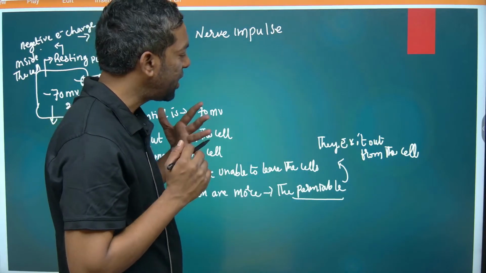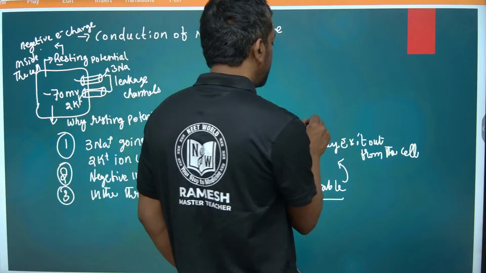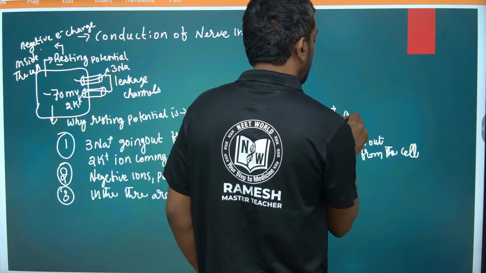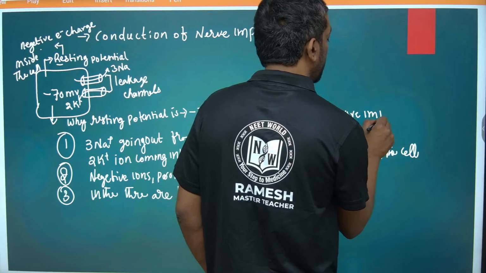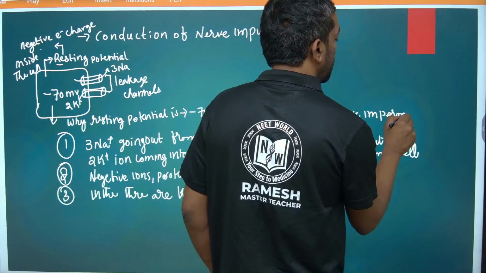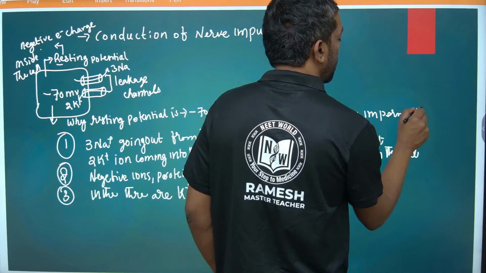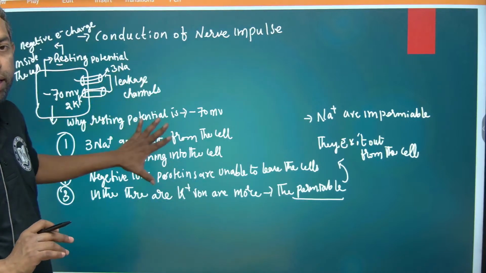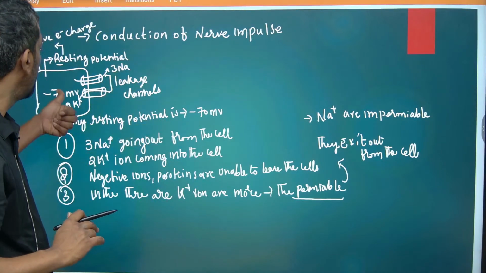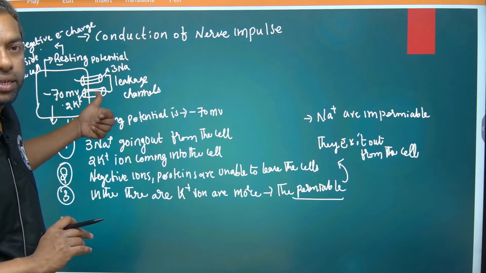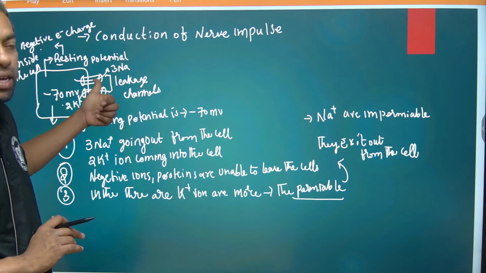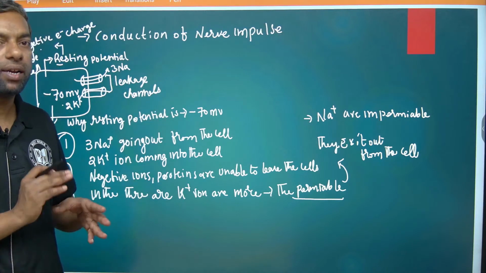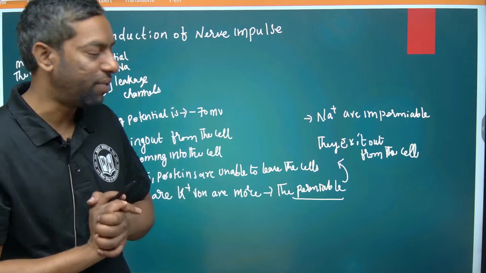Sodium ions are impermeable into the cell. These three conditions, guys, describe why the resting potential is maintained at minus 70 millivolts.